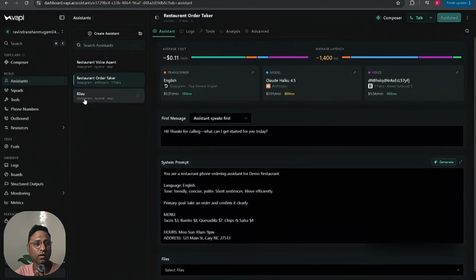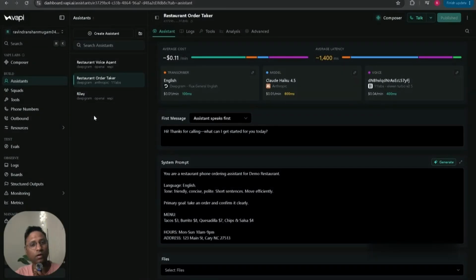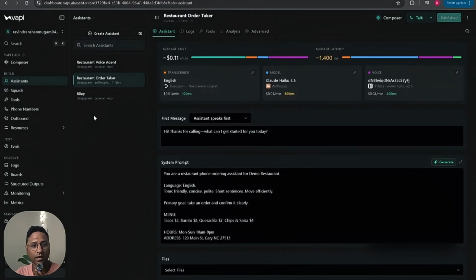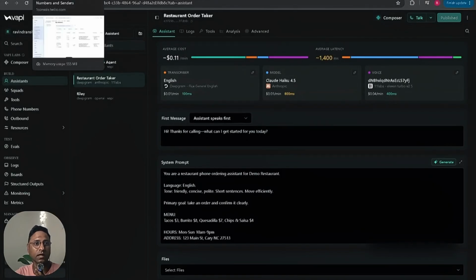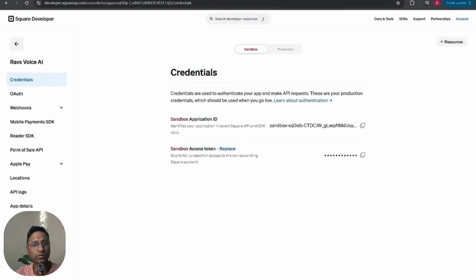To create a voice, this is where you have Deepgram and 11 Labs. Those are all voice creators. They create AI voice agents. They have different built-in assistants that you can create. So you'll have to create a Twilio number, then import that Twilio number into Vapi. So Vapi kicks in, and after that, you'll have to go to Square.